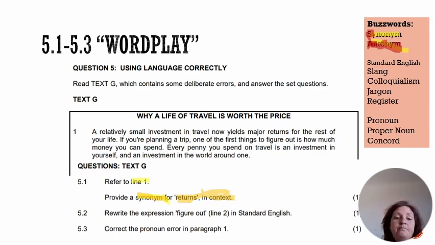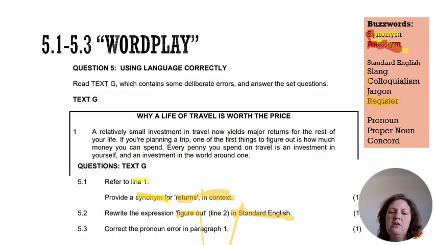All right. We move to 5.2, and it says rewrite the expression figure out from line 2 in standard English. So we want figure out and we want standard English. So let's just ask ourselves what standard English is. You may be familiar with the concept of register. Register is the level of formality with which we speak. And over the years, when we've gone through the different kinds of register with you, we've gone through slang and colloquialism and jargon.